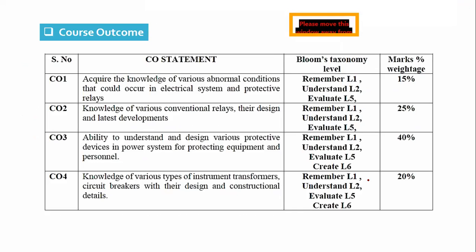Course outcome of the subject. So what is a course outcome? Once you complete this course, you will be able to perform all this. This is the knowledge and skills that you will acquire once you study the course. So there are 4 course outcomes. Once you complete the course, you will be able to acquire knowledge of various abnormal conditions that can occur in the electrical system and the protective relays.